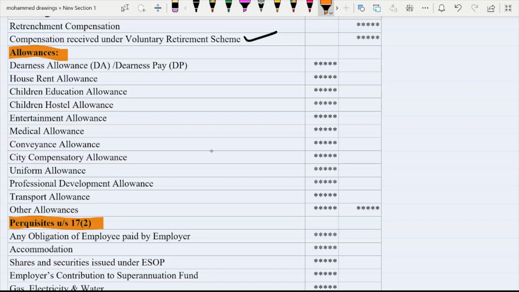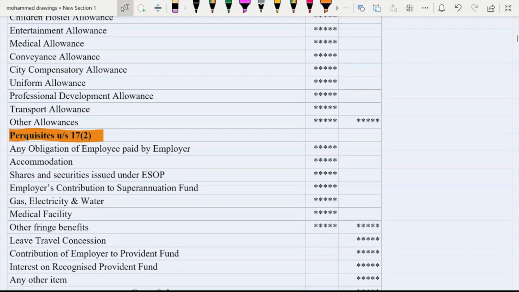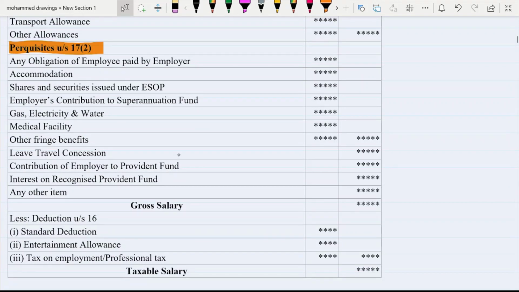So what are the different perquisites that we are going to discuss in this chapter? Any obligations of employee paid by employer, this is also a perquisite. Accommodation, like rent free accommodation provided by employer to employee, is considered a facility. Like if an employer gives a house to the employee to live in, that is an accommodation facility, so its perquisite value has to be calculated and tax paid on it.